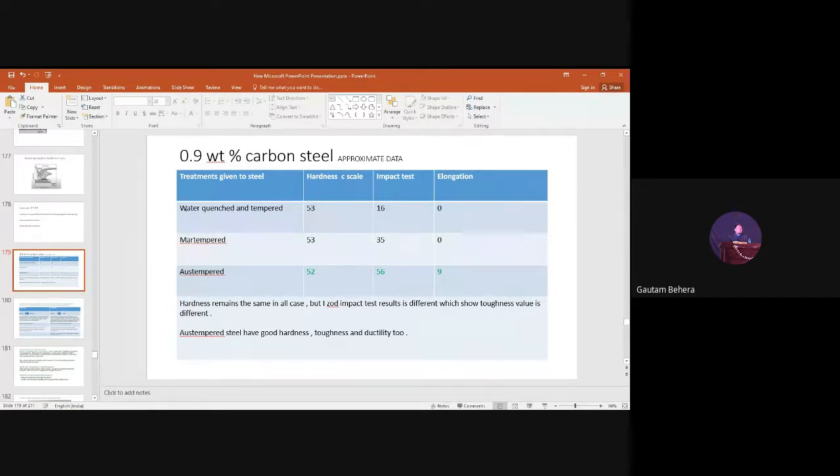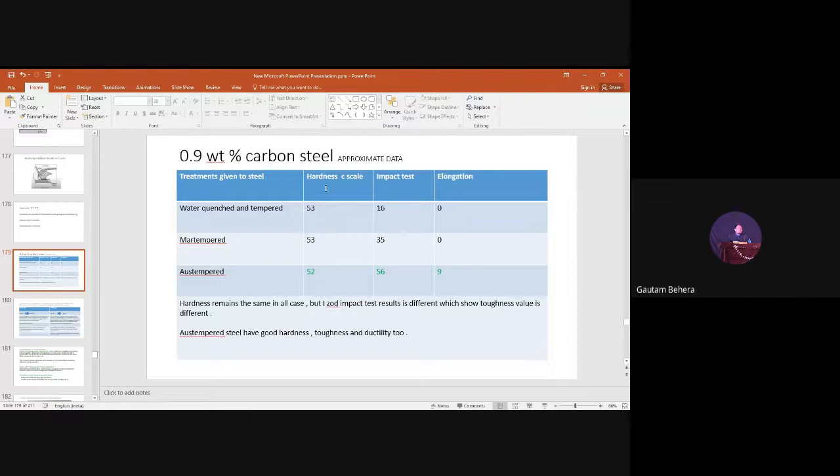That means the steel has been austenitized, then water quenched, and then tempering has been done, right? The second is mar tempered, that means mar tempering heat treatment has been given to this carbon steel. And another is aus tempered, right? That means aus tempering has been done on this given carbon steel. Different heat treatments have been given, and these are the different mechanical properties.